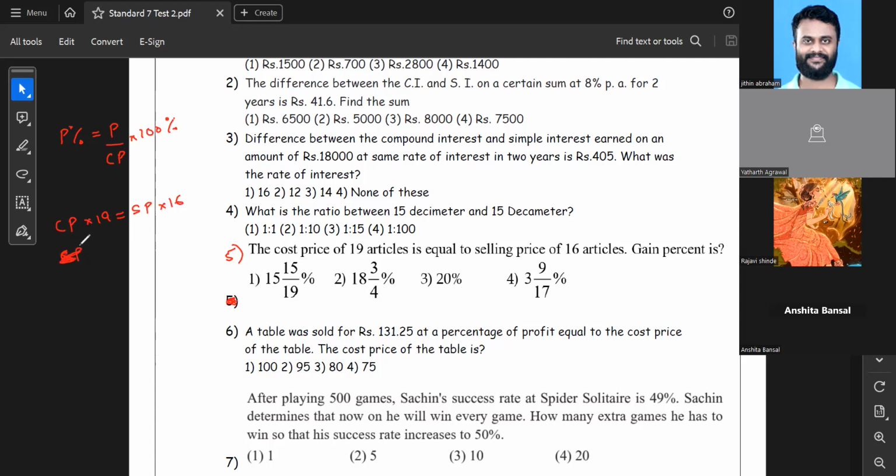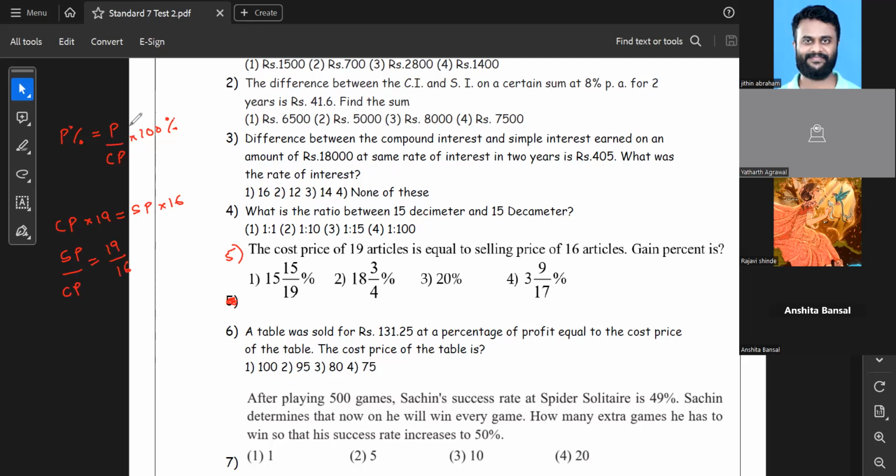So they have indirectly given a ratio of cost price versus selling price. I'll use SP only. SP upon CP is going to give me 19 upon 16.